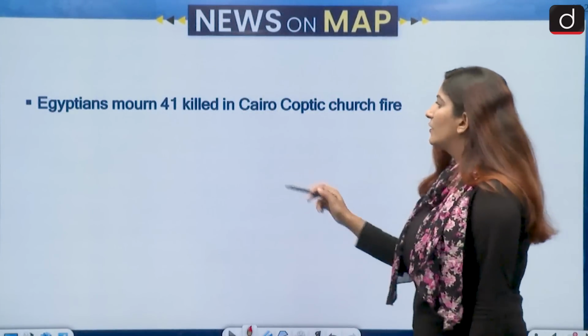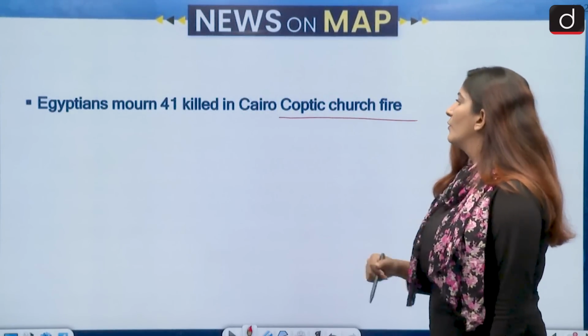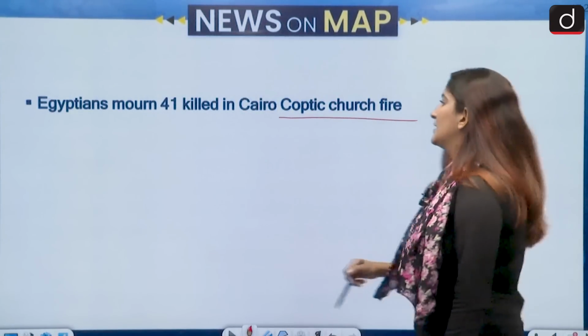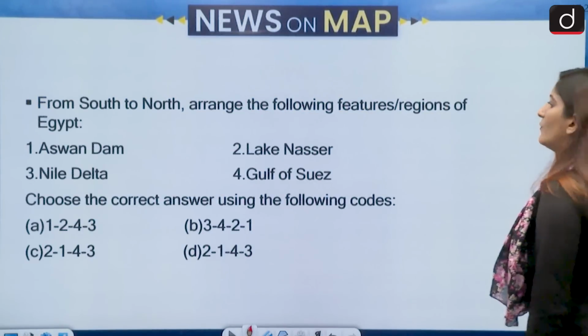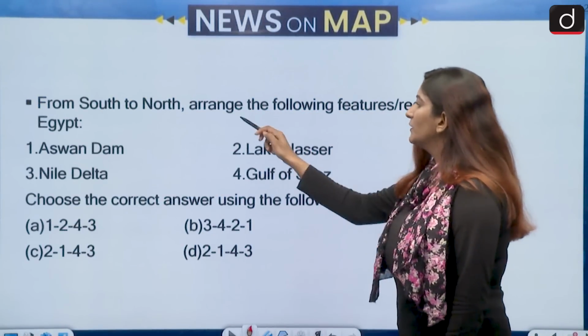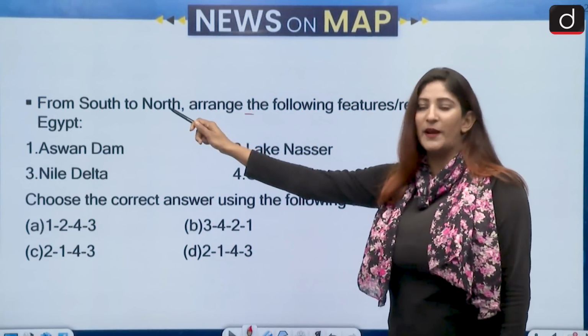Egyptians mourned the killing of 41 people in a Cairo Coptic Church. Very sad news. Now we have a question. From south to north, remember the arrangement pattern.